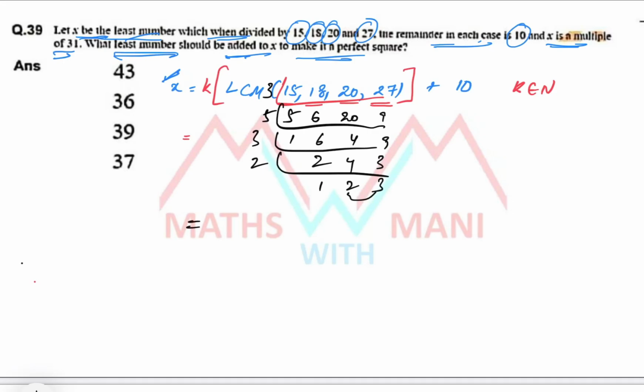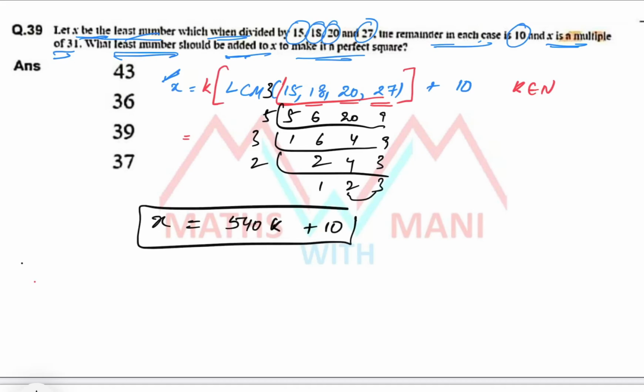So what is the value of x? 540k plus 10. This is the value of x. Clear? So you have to substitute the values of k as 1, 2, 3, and where you get a multiple of 31, that is the correct value of x.